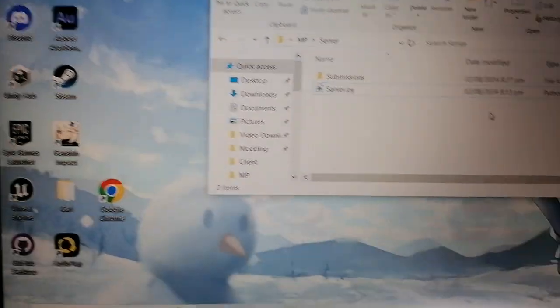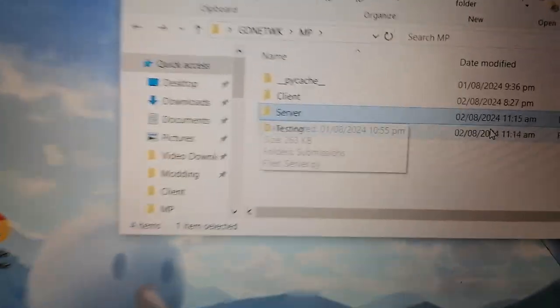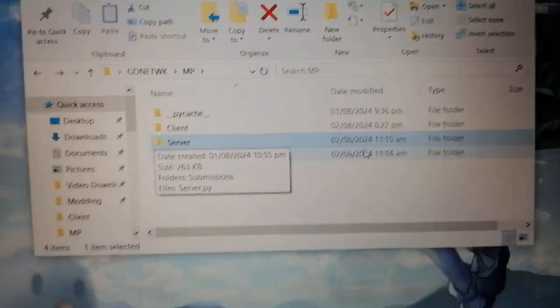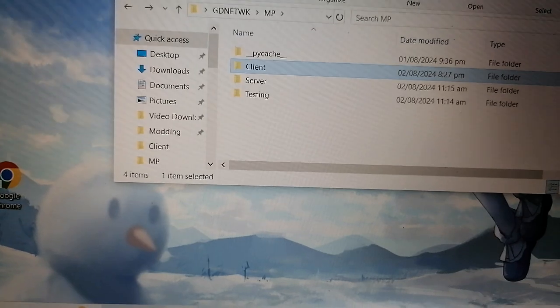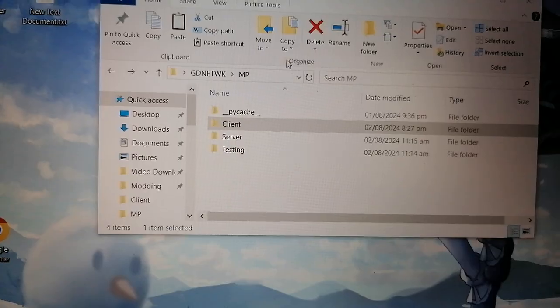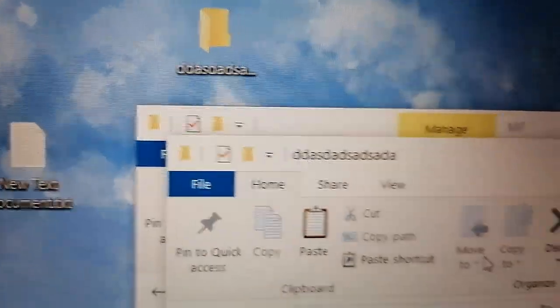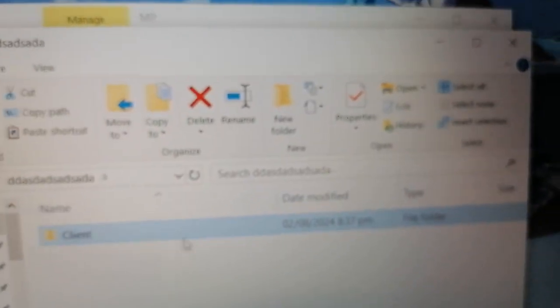So wait, let me just set it up. So again, earlier I wanted to prove na this isn't just accessing through paths. So bali, right now what we're gonna do is we're gonna copy the client folder, open a bunch of new folders, randomly name them. So here is one. Ayun, random name na. Gibberish. Ayun. Open it. Ayun, paste natin sa loob. Tada, so that's our new client. So dapat gumagana pa rin siya kasi we're not just linking paths.